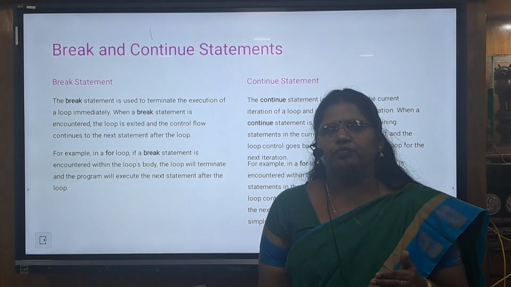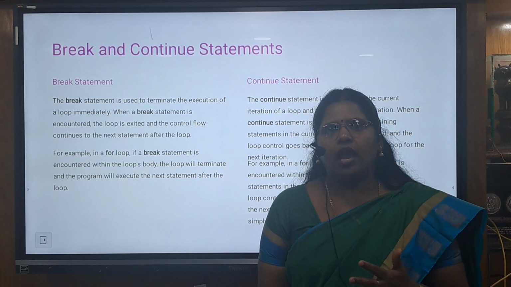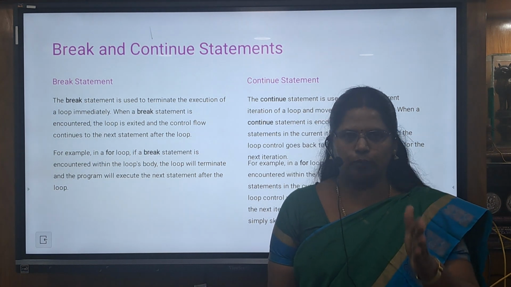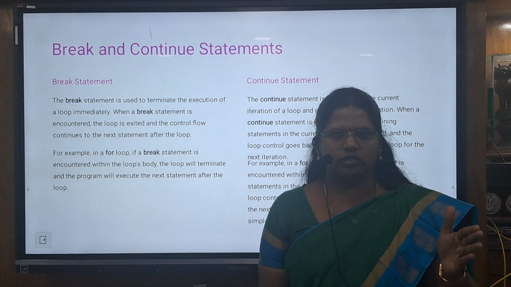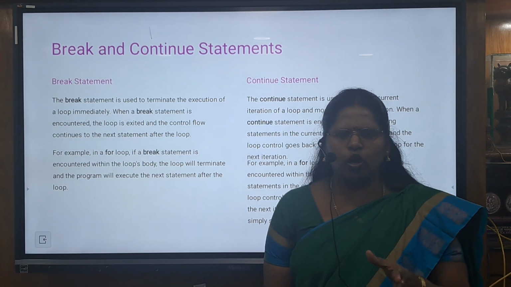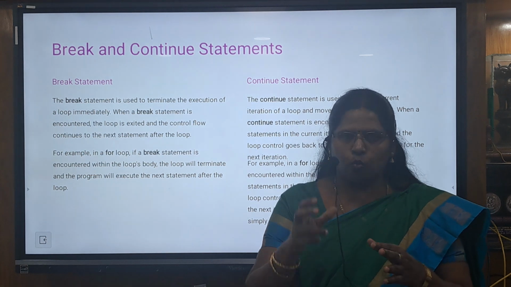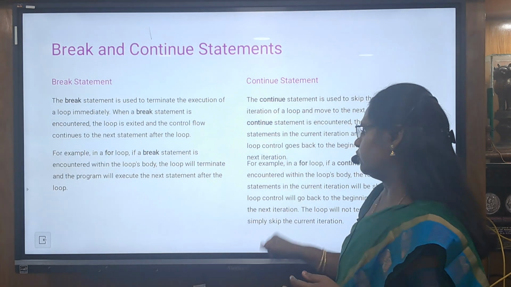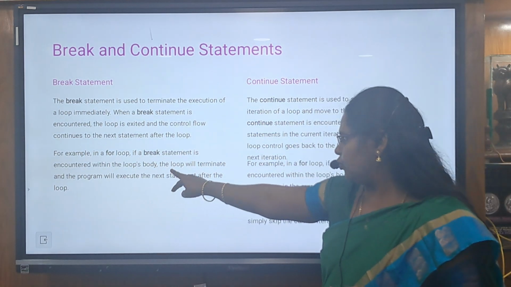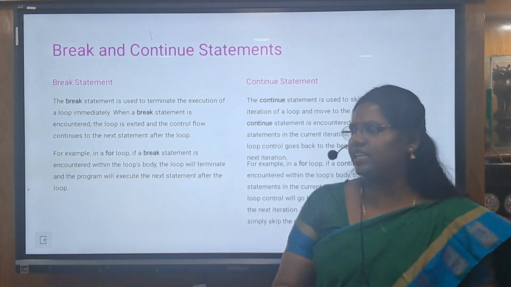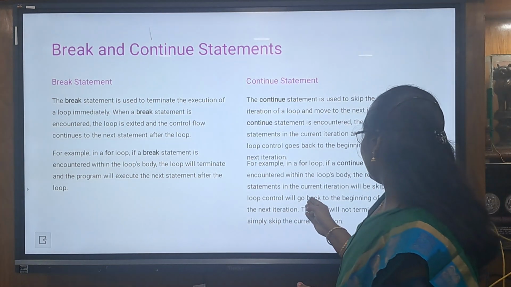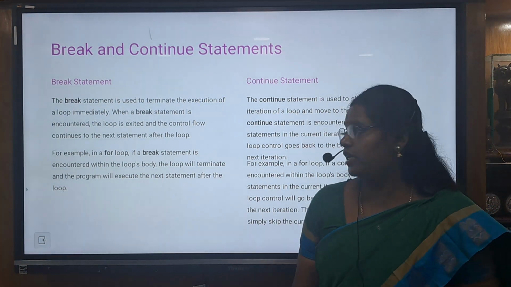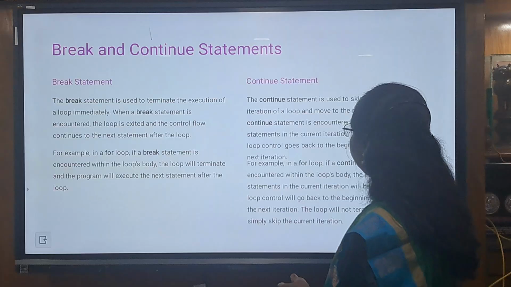We are executing the for loop for 5 times. If in the third iteration itself we want to stop the loop execution, we can use the break statement. If you want to block the execution only for the third iteration, but we want the iterations for the 4th and 5th, we can use continue. When the break statement is encountered within the loop body, the loop will terminate and the program will execute the next statement after the loop, okay? And with continue, within the body, the remaining statements in the current iteration are skipped and the loop goes on. That is the difference, and it is used in Java also.